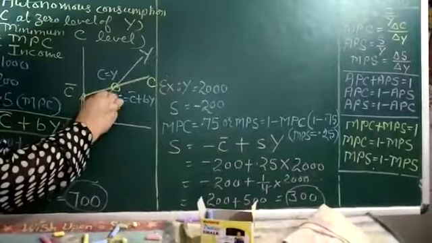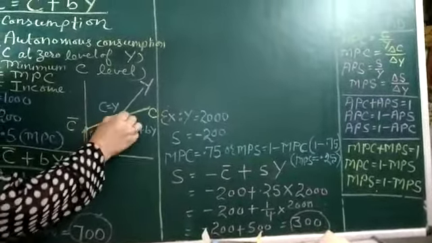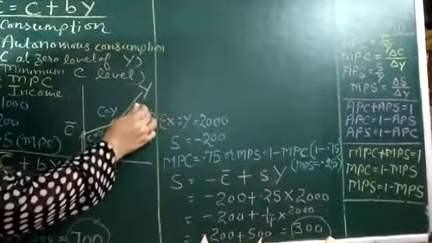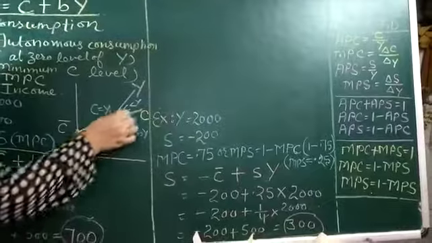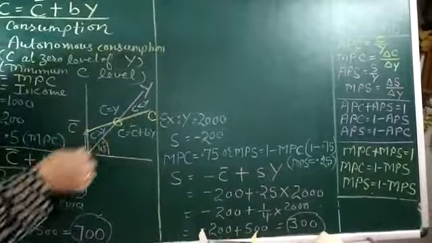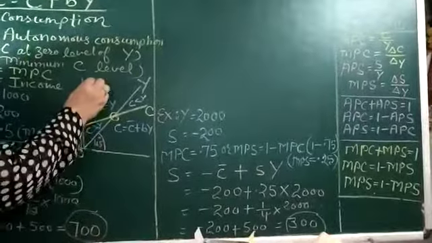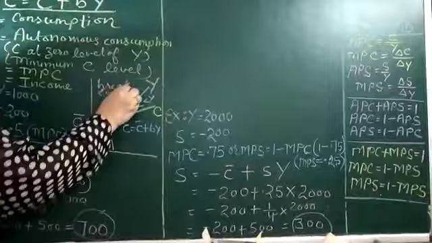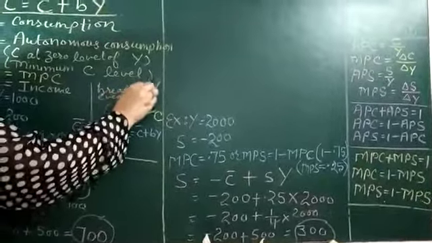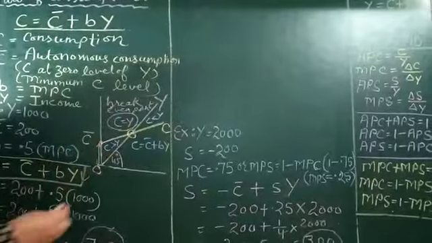On this level, before this income level, consumption is more than income, and after the equilibrium level consumption is less than income. This is the break-even point, also known as break-even point. It means all the income would be consumed in the economy.